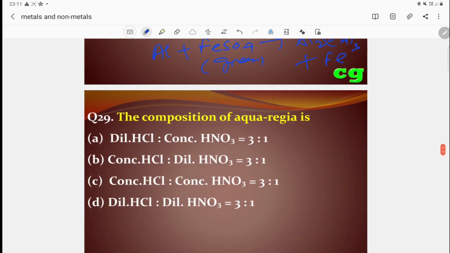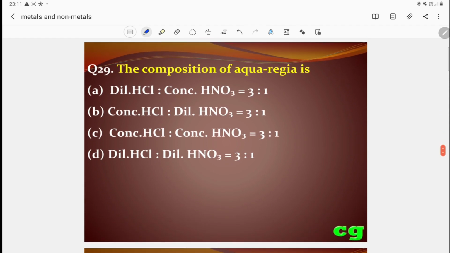Okay. Then question number 29. The composition of aqua regia: aqua regia is generally a mixture of hydrochloric acid and nitric acid, generally 3 parts hydrochloric acid and 1 part nitric acid, both in concentrated form. So this is the correct answer, 3:1. That is concentrated HCl and concentrated nitric acid. This is called aqua regia, a very strong oxidizing agent which can dissolve gold.